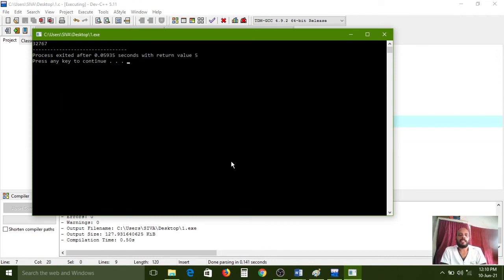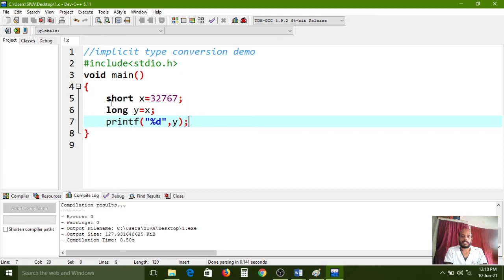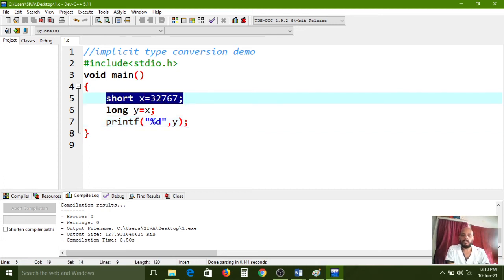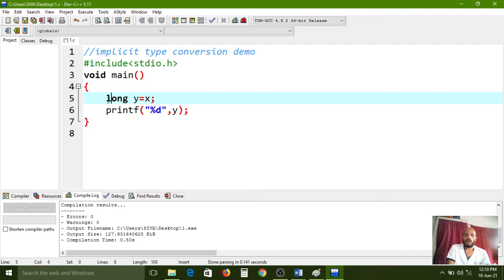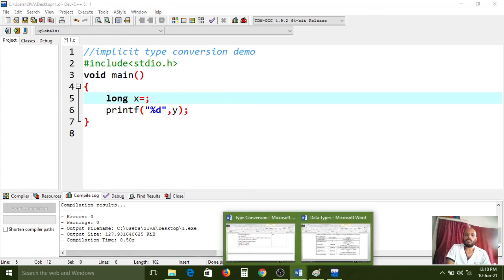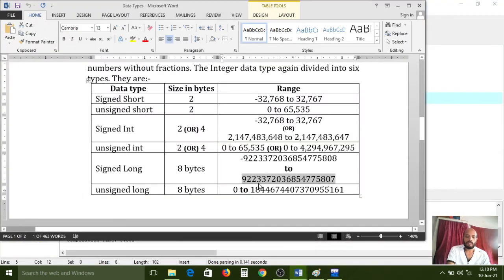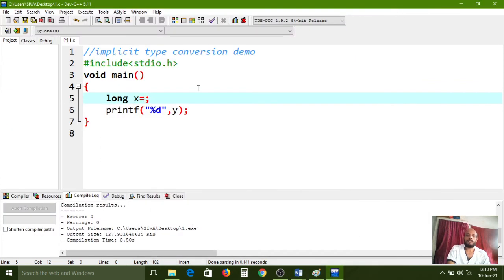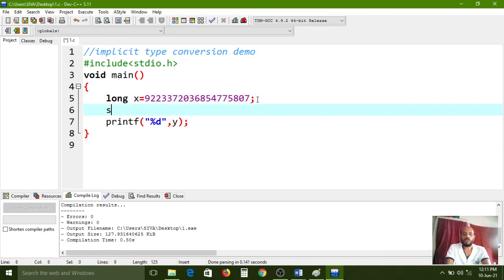So that value it is printing, a long data type variable printing a short data type value. And now I want to show one thing, the reverse process. Now I am removing this one. The long data type variable is x right now. Now I want to paste this entire number here. So this much value I want to store in long, and after that I want to store the long data type variable x into a short data type. Is it working properly or not? Now you have to see.